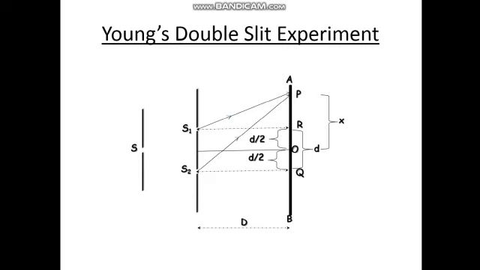Now we come to Young's double slit experiment. The experimental arrangement is shown in the figure. S is a narrow slit which is illuminated by a monochromatic source of light.